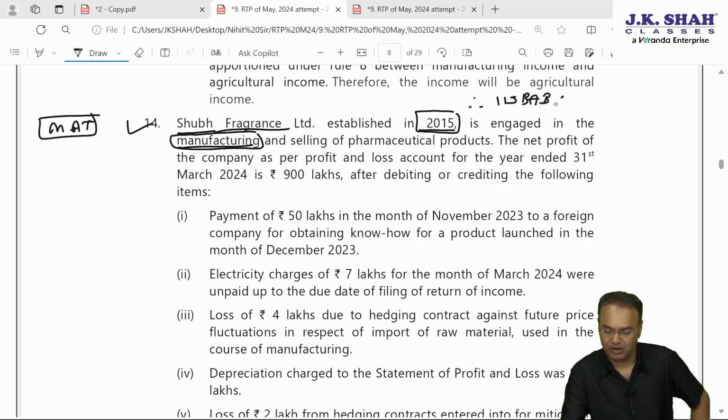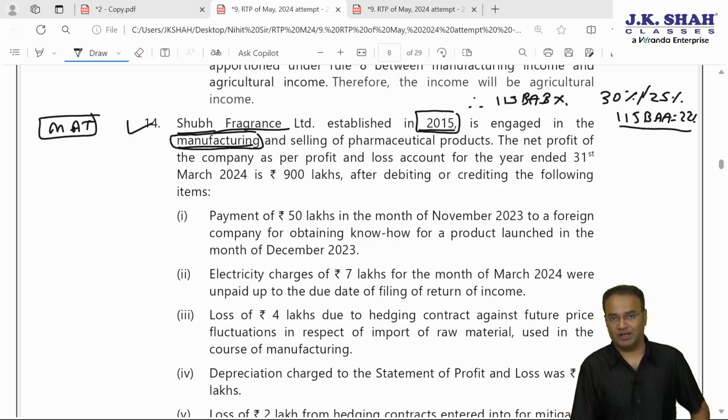115BAB not possible. So as far as regular income is concerned, the tax rate could be 30%, or the tax rate could be 25% if the turnover 2 years back did not exceed 400 crore, or the company might opt for 115BAA, where the tax rate can be 22% plus compulsory surcharge of 10%.